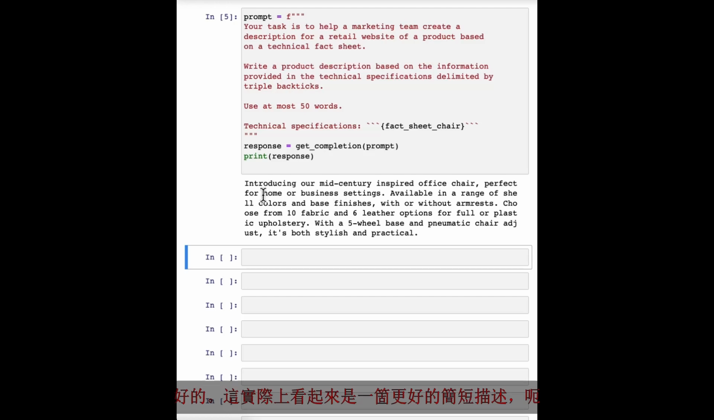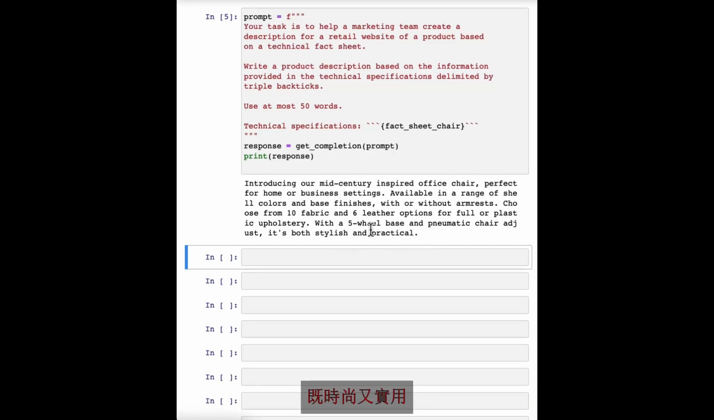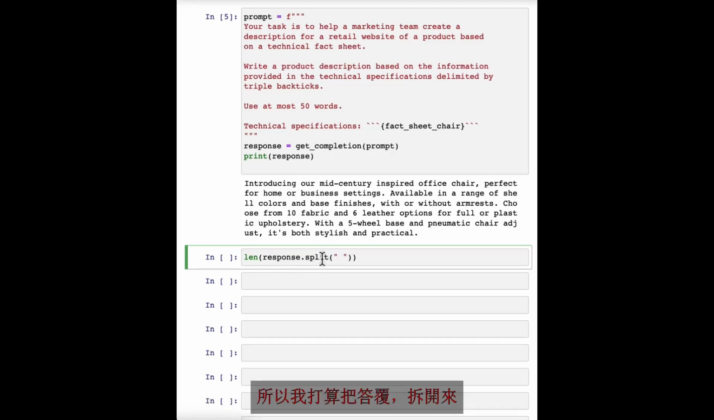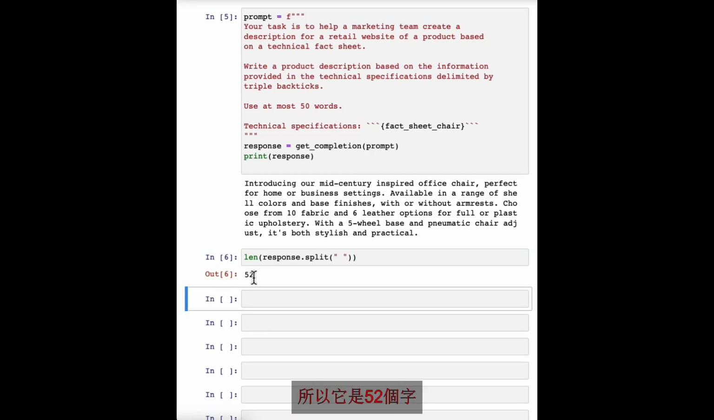Okay, this actually looks like a much nicer short description of the product. Introducing our mid-century inspired office chair, and so on. Both stylish and practical. Not bad. And let me double check the length that this is. So I'm going to take the response, split it according to where there are spaces, and then print out the length. So it's 52 words. It's actually not bad.